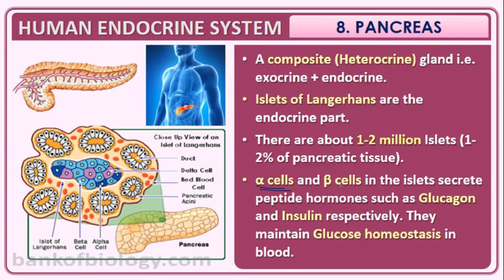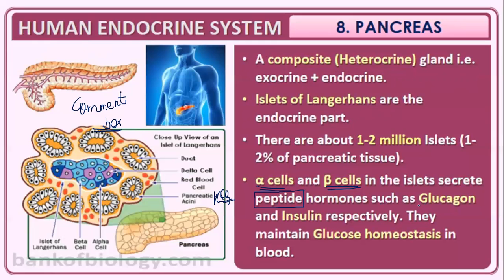So the alpha cells and beta cells in the islets of Langerhans secrete what kind of hormone? Peptide hormone, that is, a protein-containing hormone. Again, a previous year MCQ question. In the last lecture of this chapter I also explained certain peptide hormones. As homework, hope you will comment the names of the peptide hormones included in this chapter in the comment box after the class. By today's class we will finish the whole chapter; only the last feedback mechanism is left.